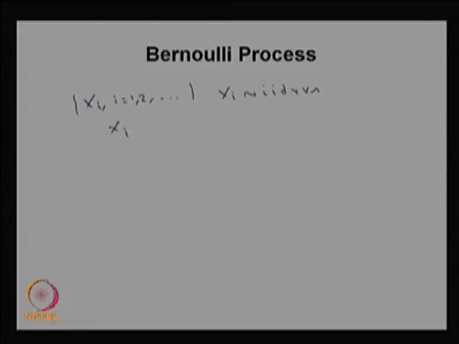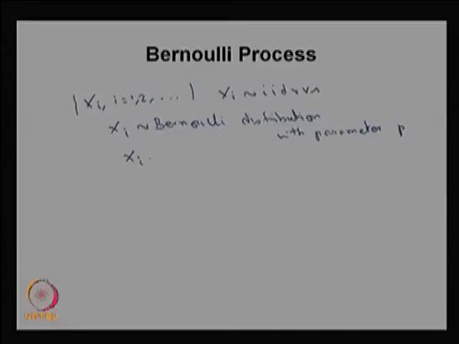That means each random variable is Bernoulli distributed with the parameter p.